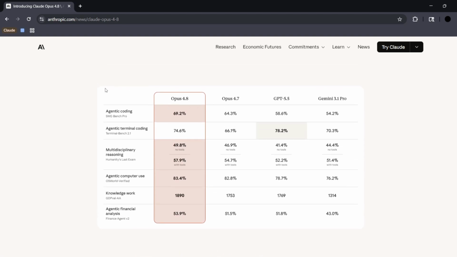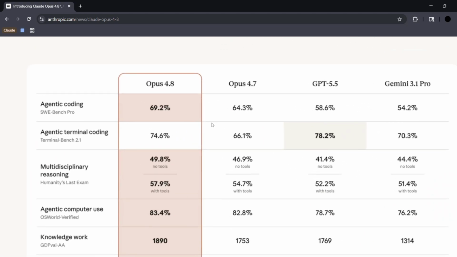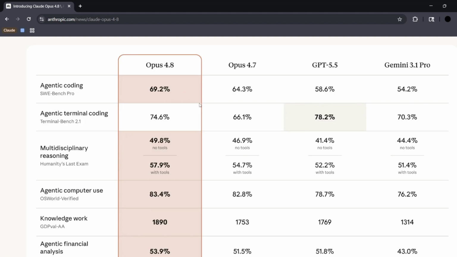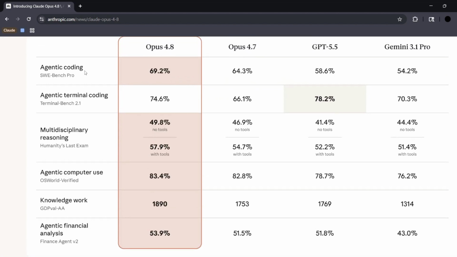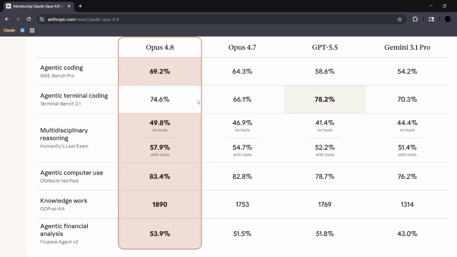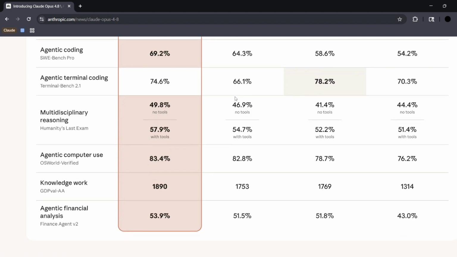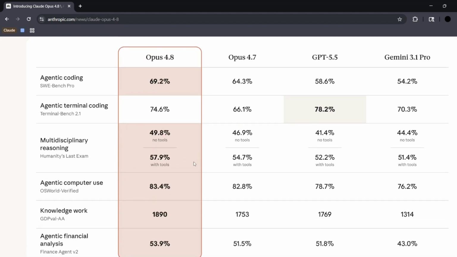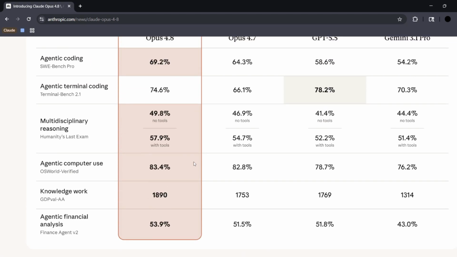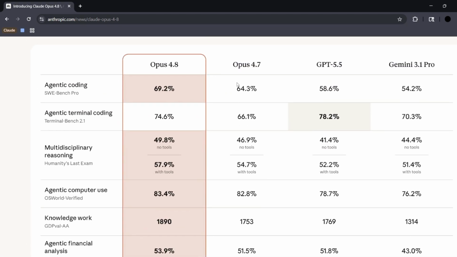So, as you can see in this chart, you can compare the Opus 4.8 and the Opus 4.7 on the following benchmarks, which include agentic coding, the SWE-bench Pro, agentic terminal coding, multidisciplinary reasoning, agentic computer use, knowledge work, and agentic financial analysis. So we can see the trend that in almost all of them there has been a massive or a minimal jump over the preceding 4.7.